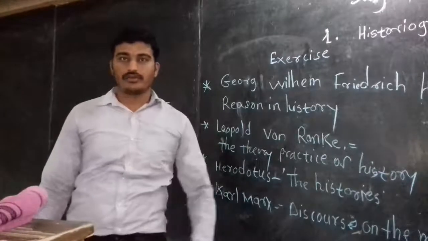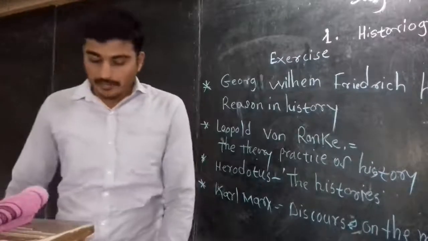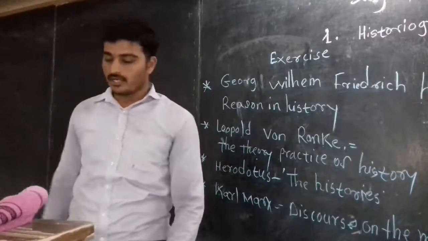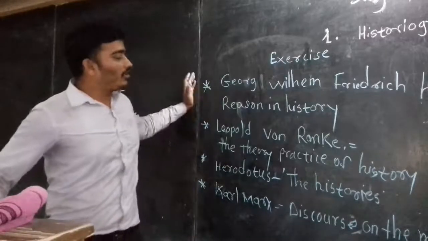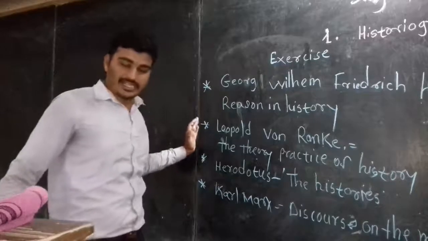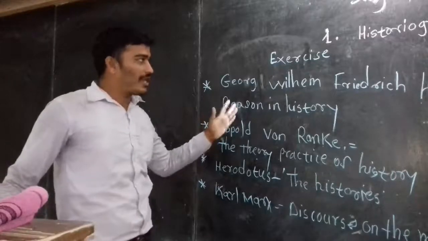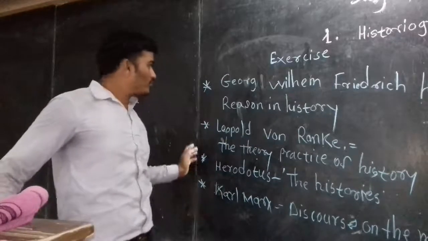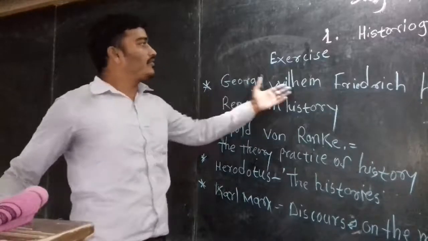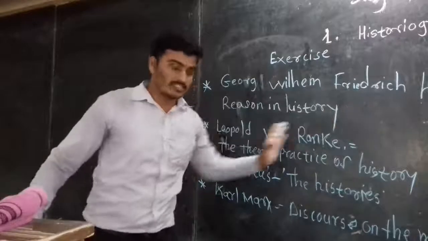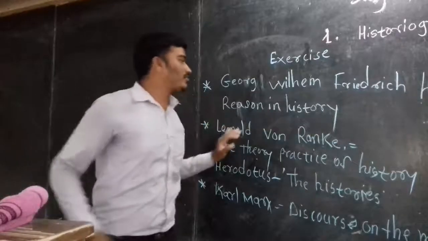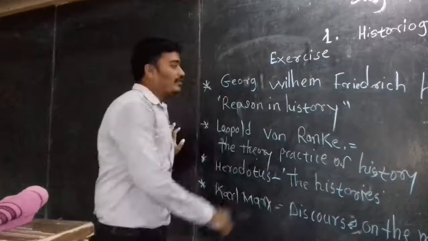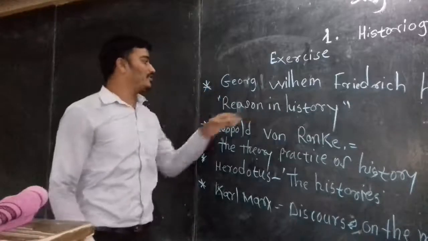Okay students, now we are going to see how to identify the wrong pair in the following, correct it and rewrite. So I have written here all those historians' names and the books which they wrote. So, authors and their books. First we are going to see Georg Wilhelm Friedrich Hegel. His book name is Reason in History. He wrote the book on history using historiography, Reason in History.